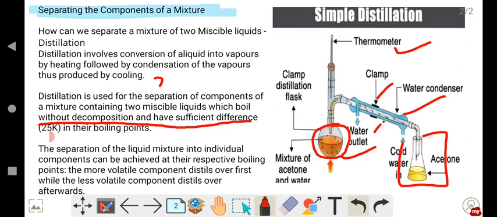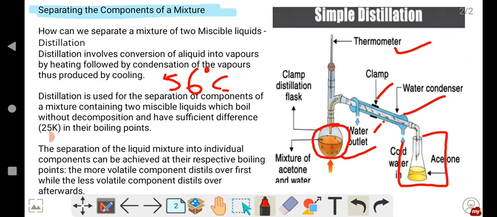25 Kelvin, or 25 degrees Celsius. This should be the difference. So here the boiling point of acetone is 56 degrees Celsius.